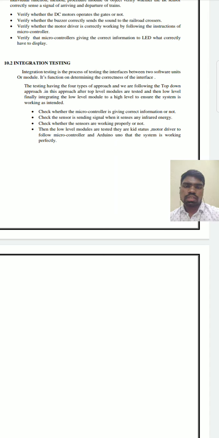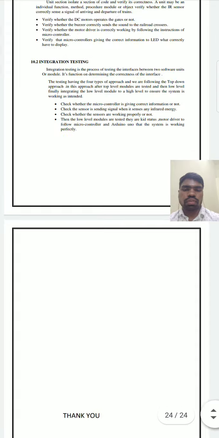Check that the sensor sends a signal when it senses any infrared energy. Check whether the sensors are working properly or not. Then the low level modules are tested, the motor driver following the microcontroller and Arduino, to know whether the system is working perfectly or not.